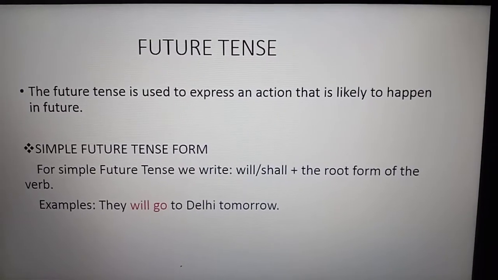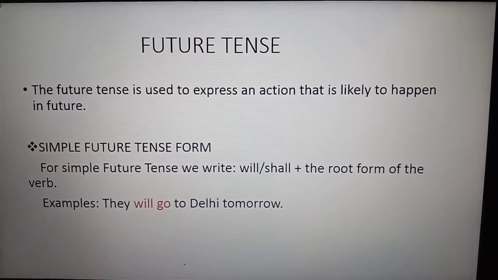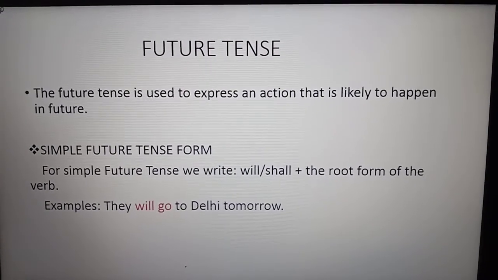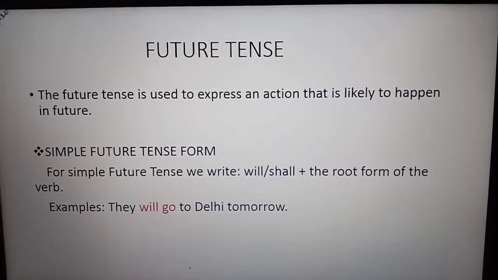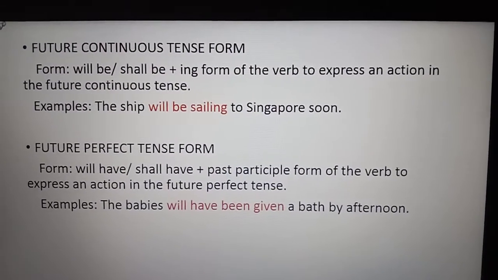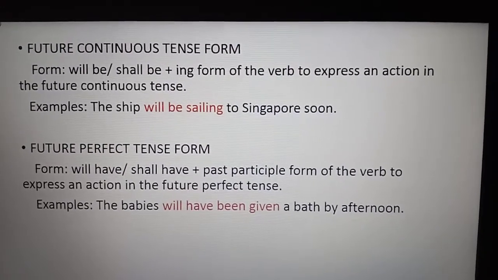Okay, so you should understand that. We will be using subject plus will or shall plus the root form of verb plus the object. That is the simple future tense, when any action is going to take place in the future. Now the next is the future continuous tense.